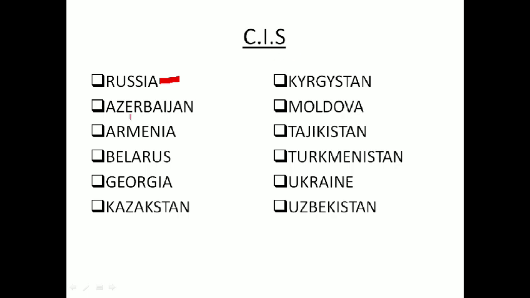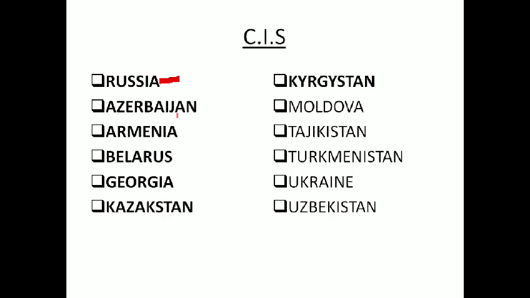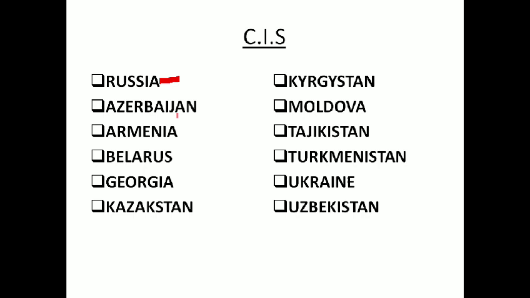What is this Commonwealth of Independent States? It is a group of Russia, Azerbaijan, Armenia, Belarus, Georgia, Kazakhstan, Kyrgyzstan, Moldova, Tajikistan, Turkmenistan, Ukraine, and Uzbekistan. Today, all the names which end with stan form an integral part of the Asian side.